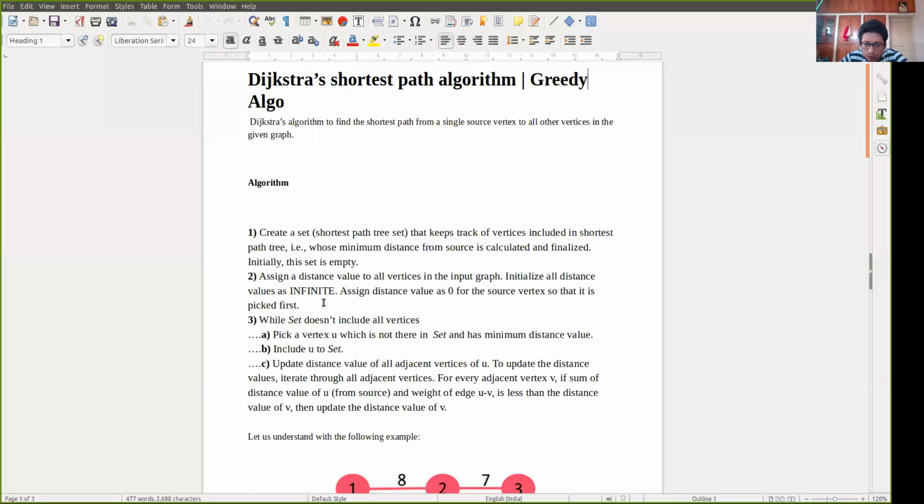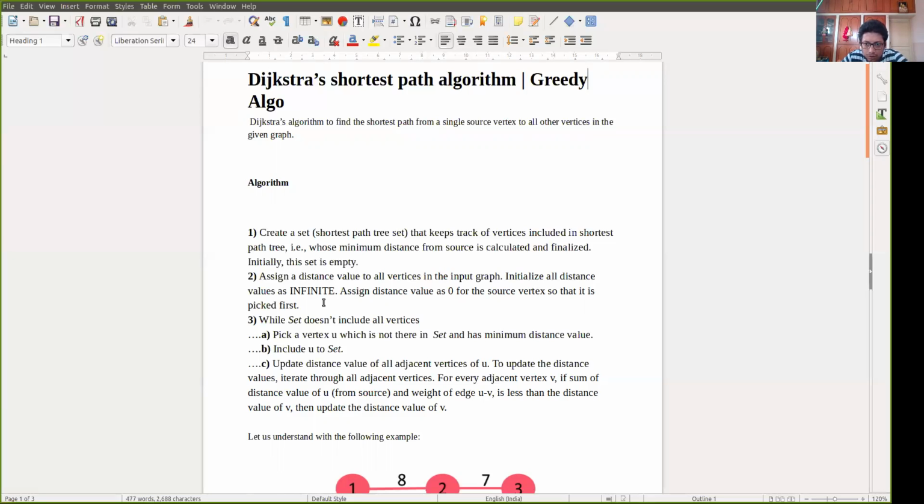Pick a vertex U which is not in the set and has the minimum distance value, and include it in the set. Then update the distance value of all adjacent vertices of U. To update the distance values, iterate through all adjacent vertices. For every adjacent vertex V, if the sum of the distance value of U from the source and the weight of the edge UV is less than the distance value of V, then update the distance value of V. So this is the algorithm basically.